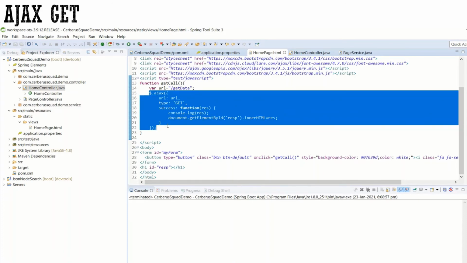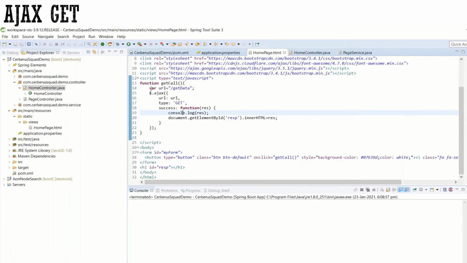Before the Ajax call, whenever I am calling a URL, I prefer to declare a variable URL with the URL inside a string that I need to call inside the Java service.